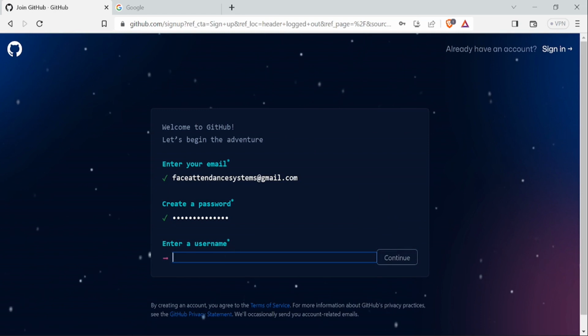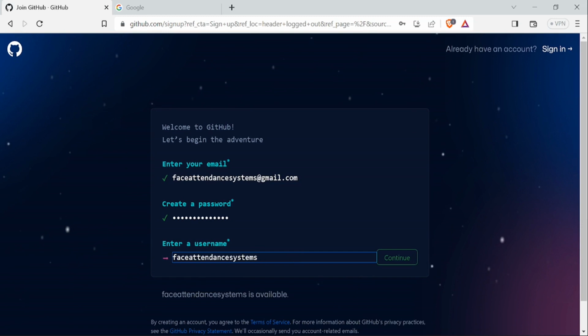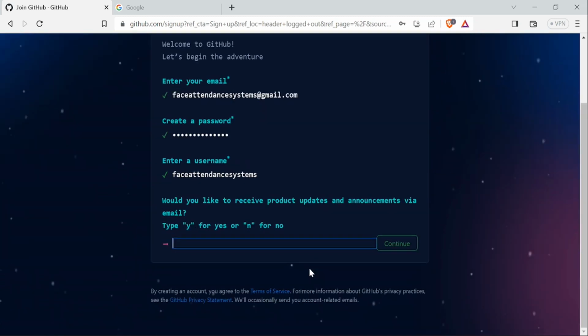It's going to ask you for a username. In my case I'm entering face recognition attendance system. I'm going for this and pressing okay. You can create your own username, whatever you want, for your repository. Now it's asking whether you would like to receive product updates by mail. It's up to you, you can press yes or no.